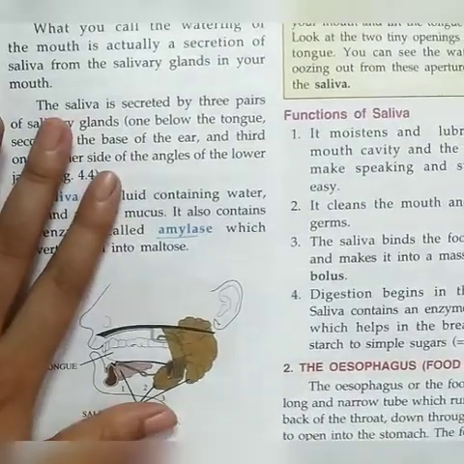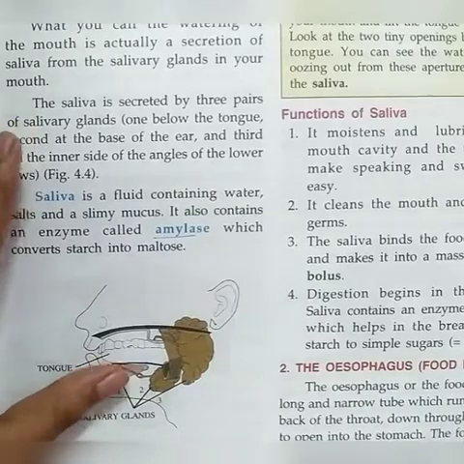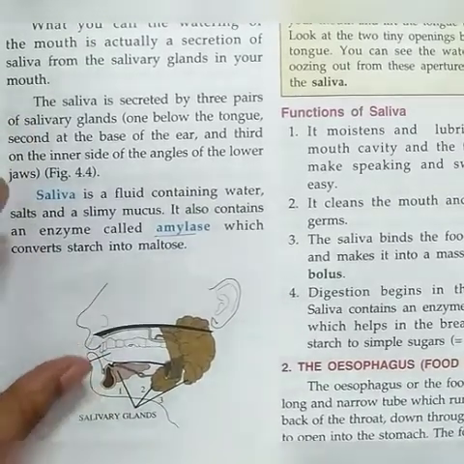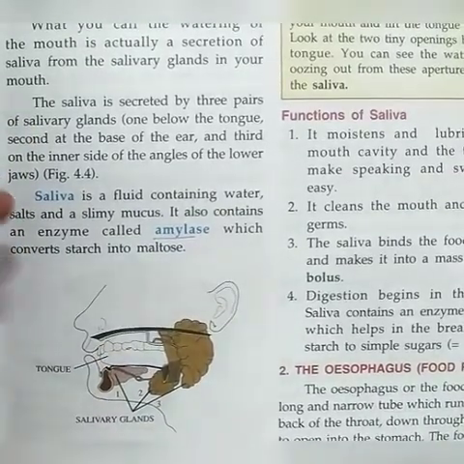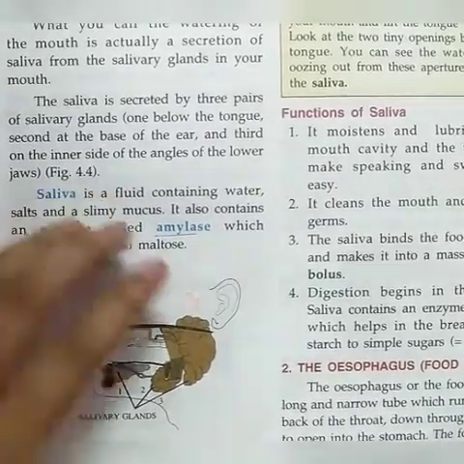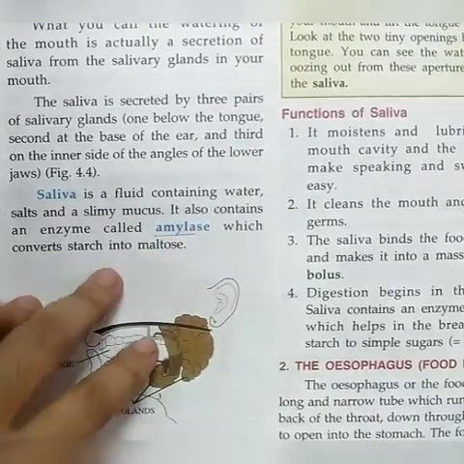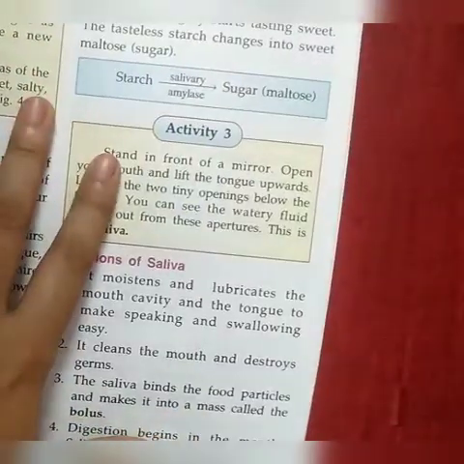The function of the salivary gland is to secrete saliva. Saliva is a fluid which contains water, salt and slimy mucus, and another important thing, the amylase enzyme. Amylase enzyme is present. And what is the function of amylase?